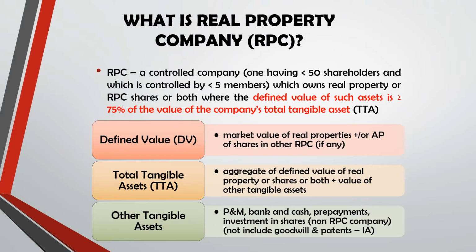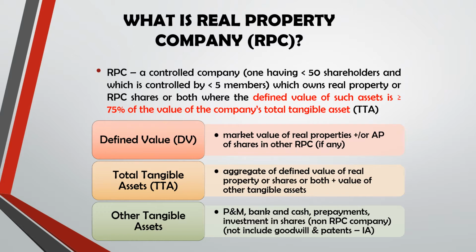So what is real property company, RPC? It is a controlled company, which is a company having less than 50 shareholders and is controlled by less than 5 members, which owns real property such as house, land and so on, or RPC shares, or can be both of them, real property and RPC shares, where the defined value of such asset must be at least 75% of the value of the company's total tangible assets, or TTA.